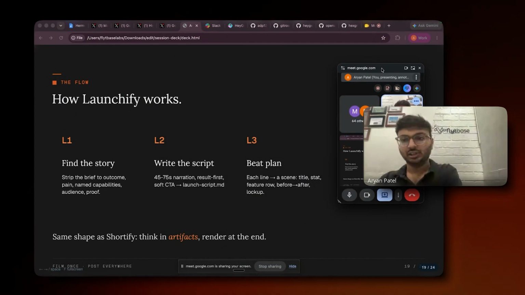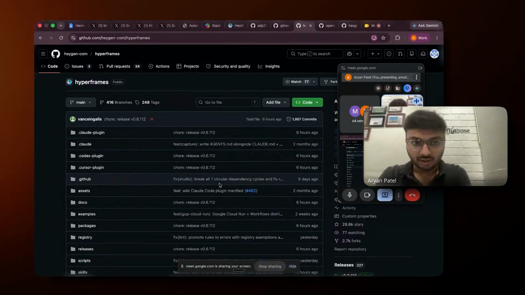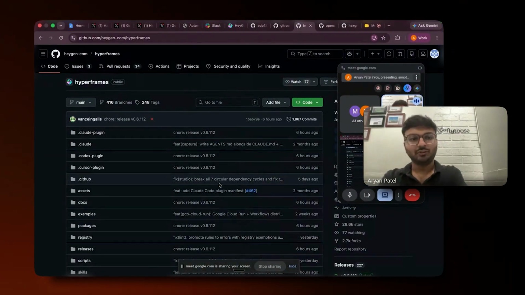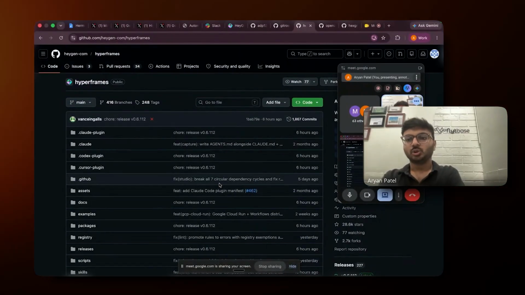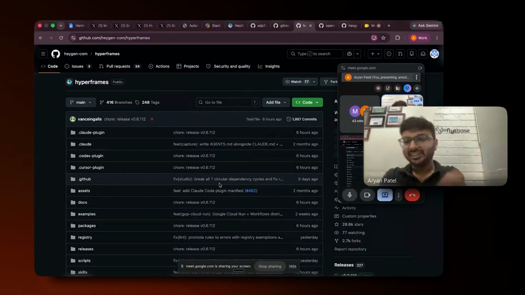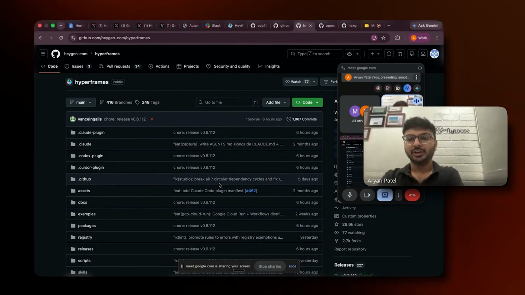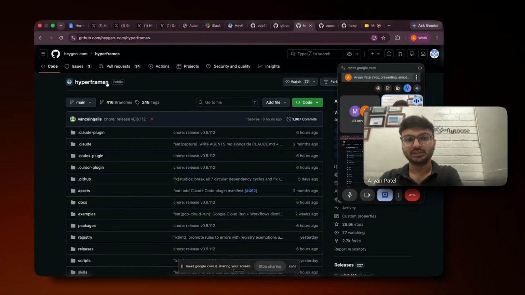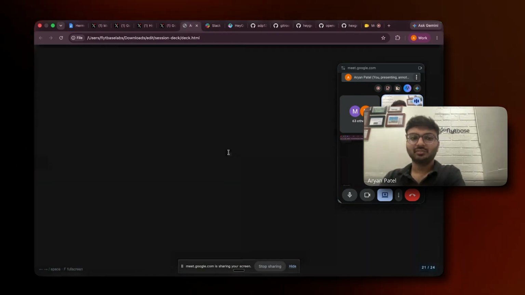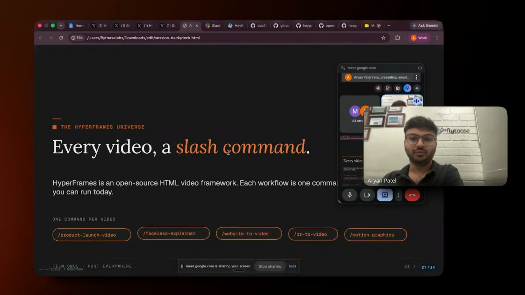So if you guys don't know what hyperframes is, basically again it's an open source HTML CSS video coding agent, you can say, which was developed by the agent team. So what it does is basically it creates the animations and text and all those things which you saw on the top side of the video. So all those animations were created using this GitHub repo, which is the hyperframes. So again, in this also, I didn't do anything. I just gave it the resist.md file, and it created the whole video for me.